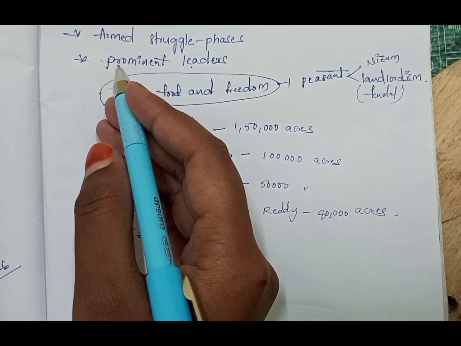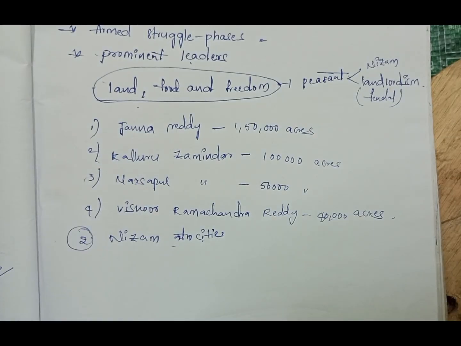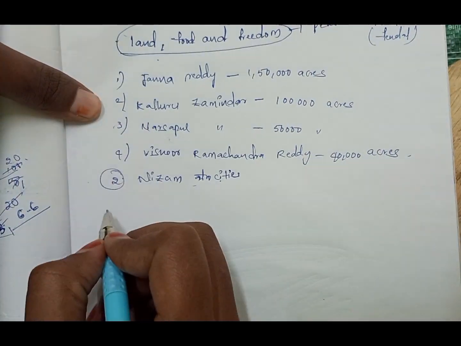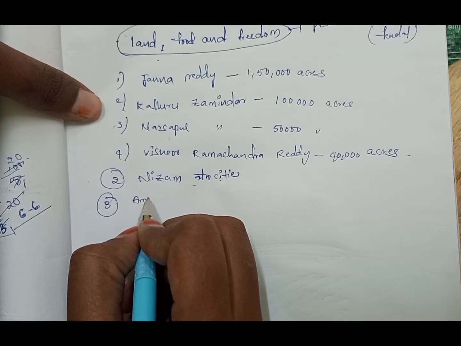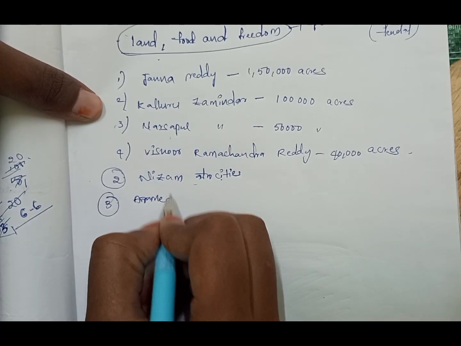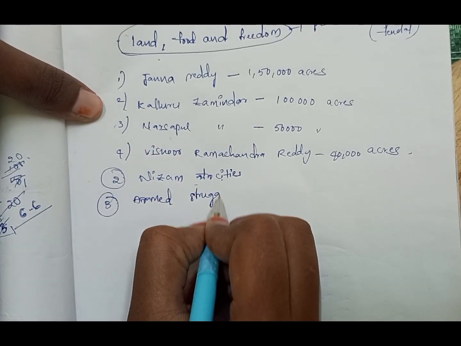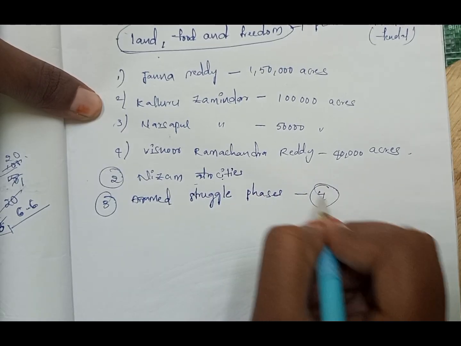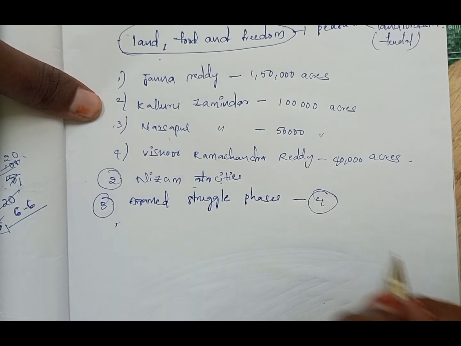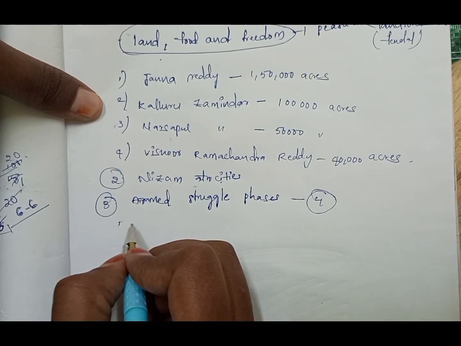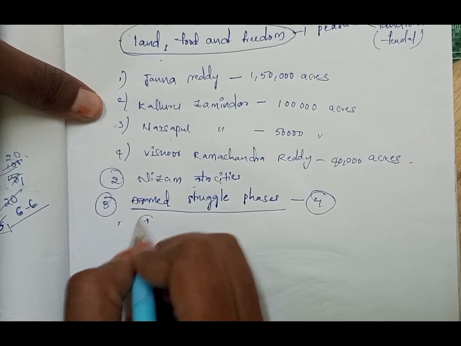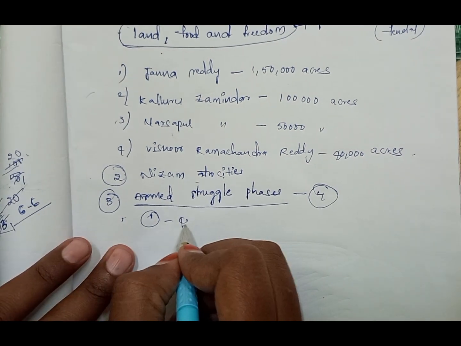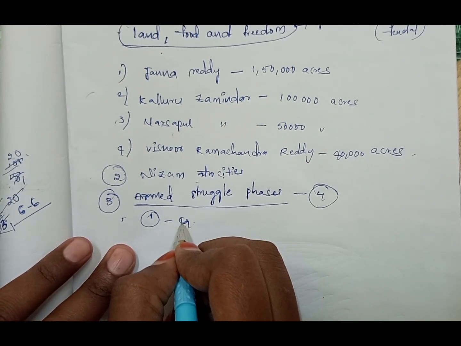Armed struggle phases. In the armed struggle, there are 4 phases. The armed struggle occurs in 4 phases. We will go through them in a simple way. The first phase occurs